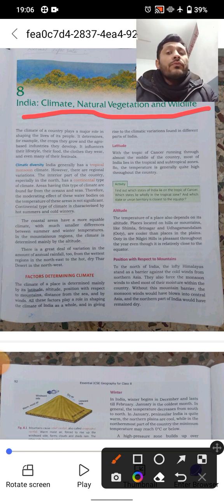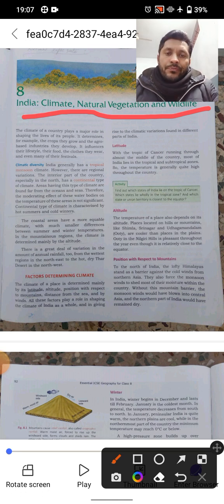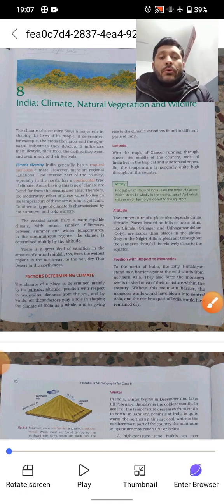So, what is the meaning of this chapter heading? The word climate means the condition of the atmosphere for a short duration of time. When we talk about natural vegetation, natural vegetation means the plants, that is herbs, shrubs, and trees which are growing in a particular region. When we say wildlife, wildlife is related to the wild animals residing in that area, and every region has its own wildlife. Let us go into details about this chapter now.